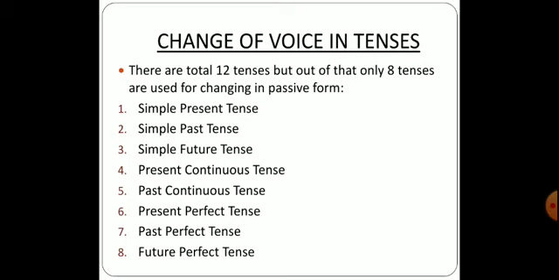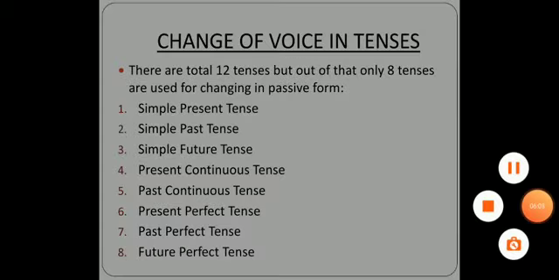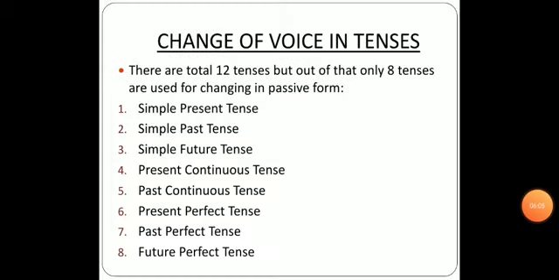The first one is simple present tense, simple past tense, simple future tense, simple continuous tense, present continuous tense, past continuous tense, present perfect tense, past perfect tense, and future perfect tense.